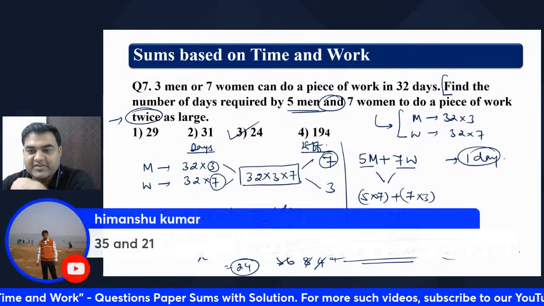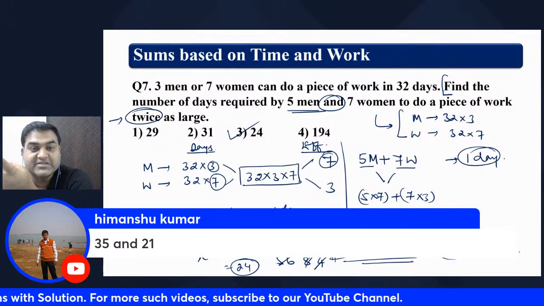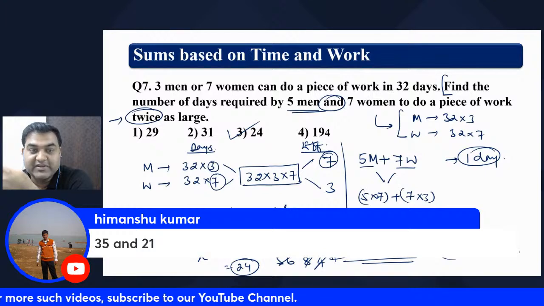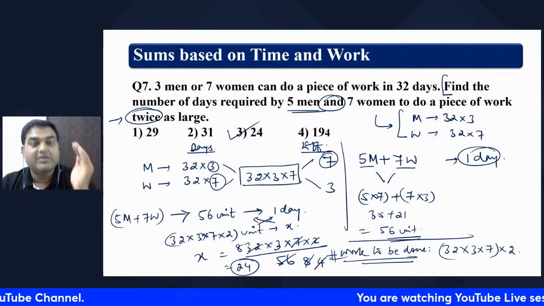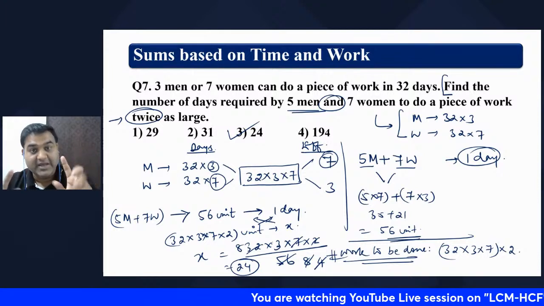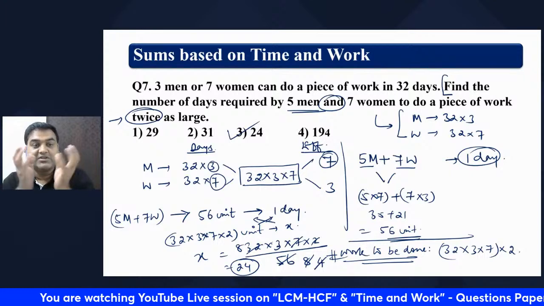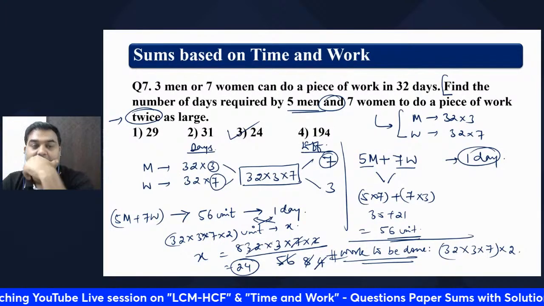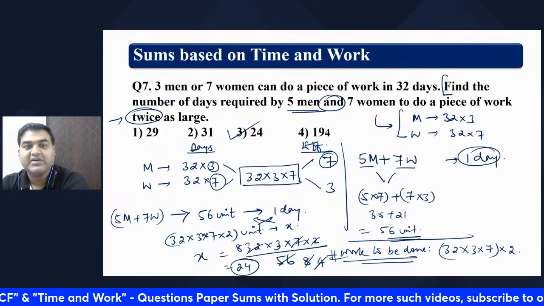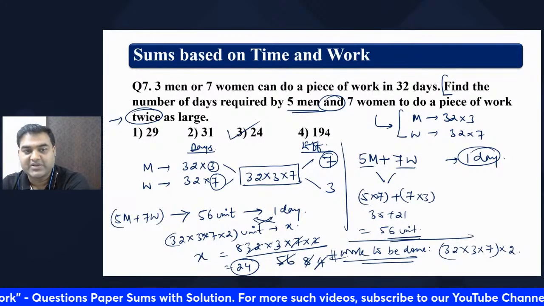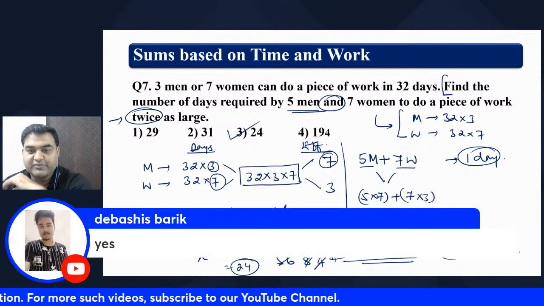Okay, Himanshu, you have given the answer as how many days 5 men will take and how many days 7 women will take. Probably you are trying to find that one. However, the question is that together they are working. Find the number of days required by 5 men and 7 women to do a piece of work twice as large. The job is increased by double, right? The work which was there, double of that work is given, and 5 men and 7 women are working together. So together, how many days will they take? So you have understood, right? 24 is the answer.